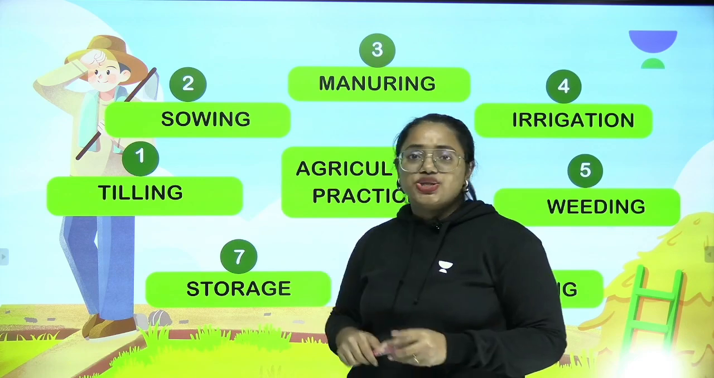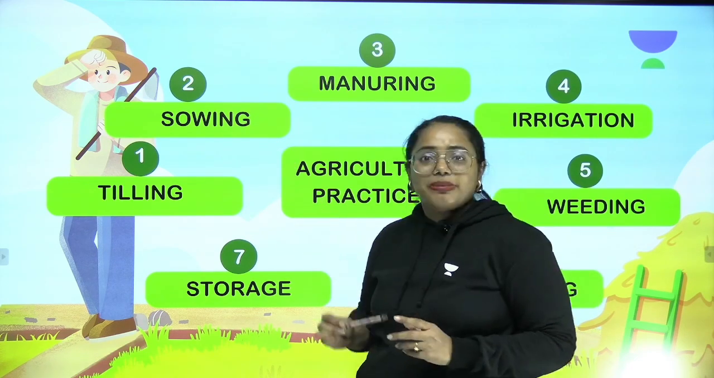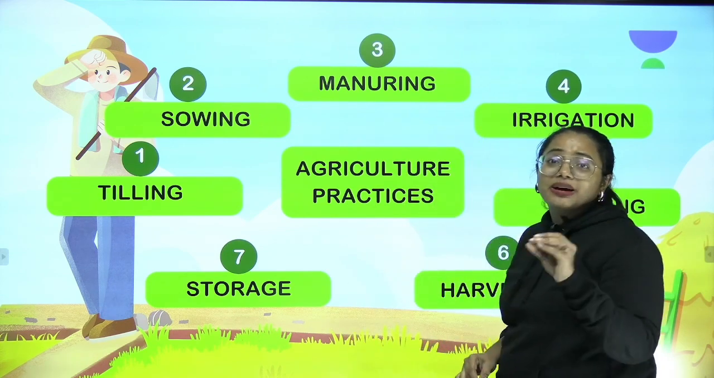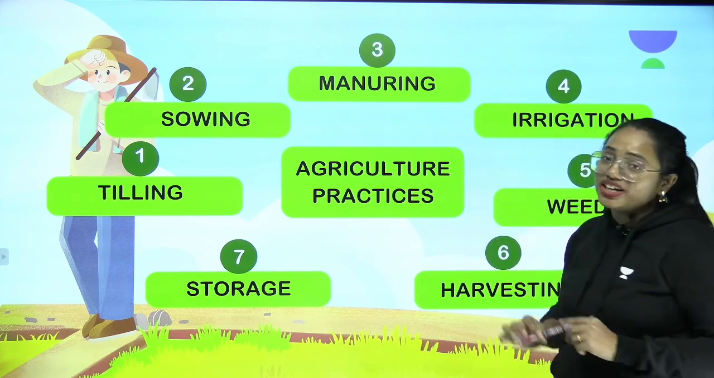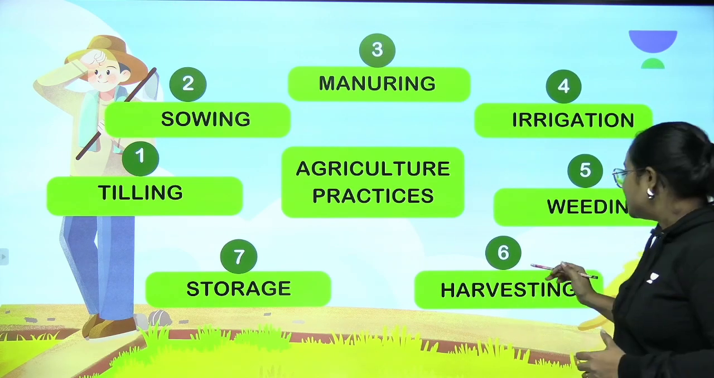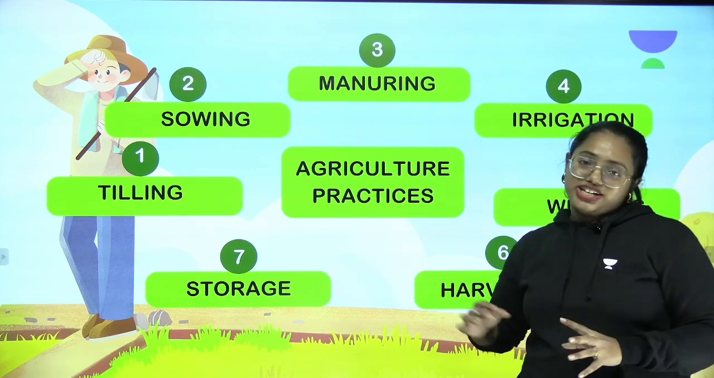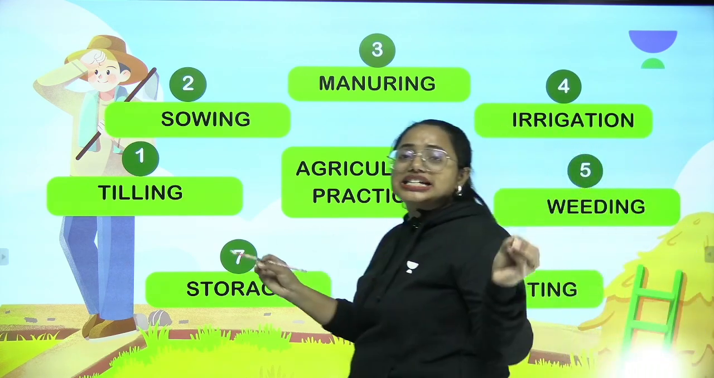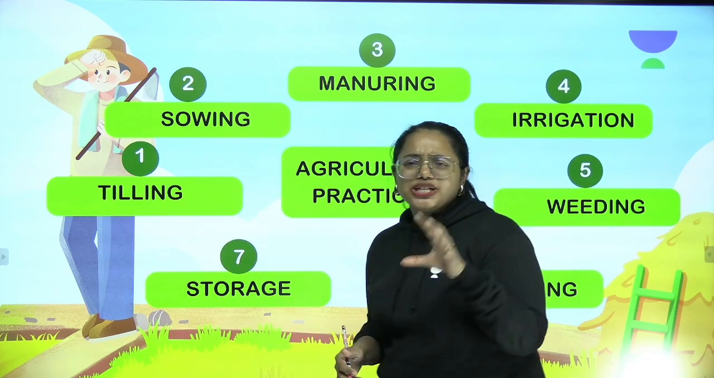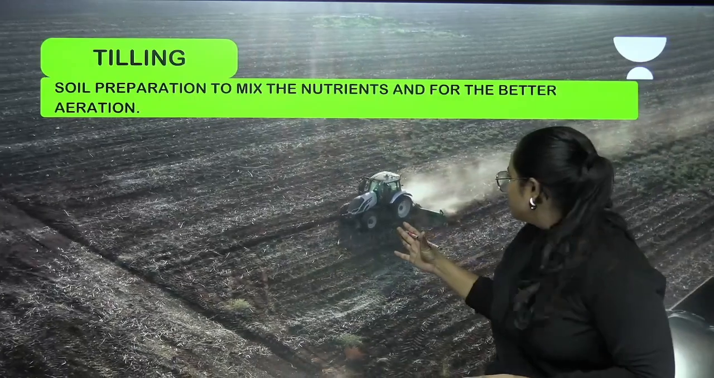The very first one can be called tilling. Second one can be called sowing. Third one can be called manuring. Fourth one is irrigation. Fifth one is weeding. Sixth one is harvesting. And finally, it's storage. So these are the basic steps included in agriculture practices. But what are these processes? Let's learn together. Look at this.